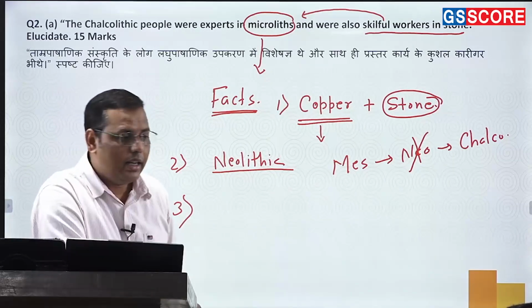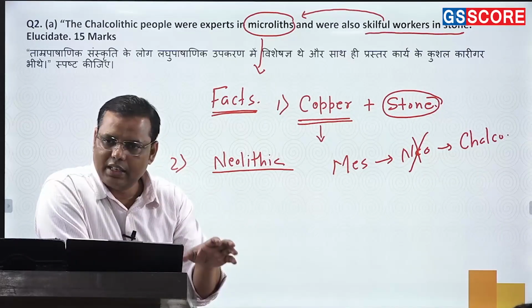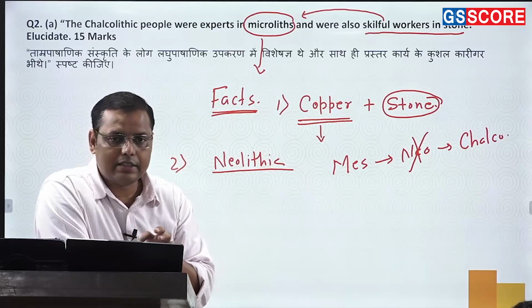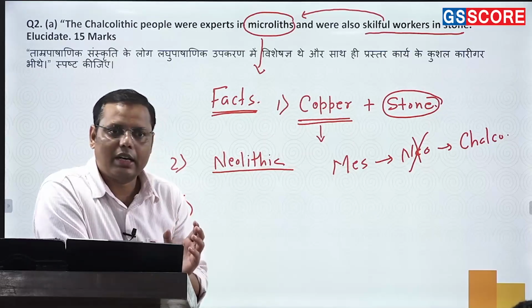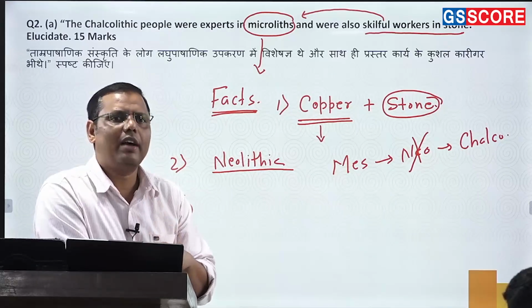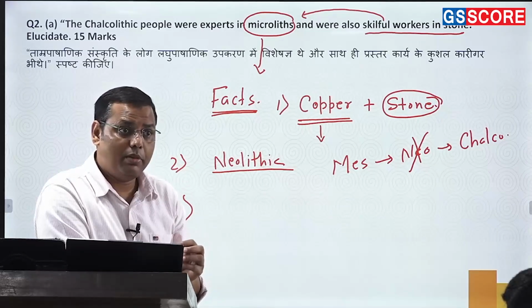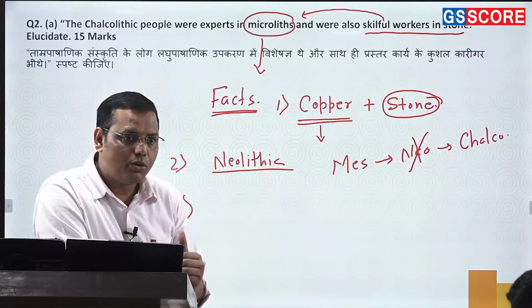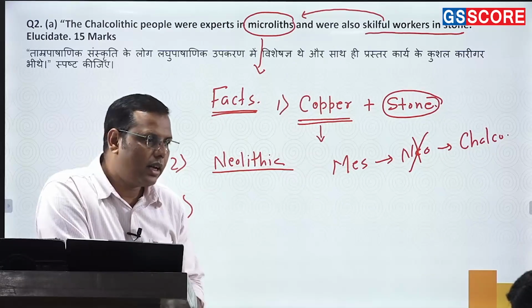Now this was basically about the material development of the Chalcolithic cultures. Though they had certain limitations, it does not mean that they were materialistically not very sound. The Chalcolithic cultures had the skill and the potential to convert into an urbanized civilization, and in fact, they were gradually heading towards that. So when a question asks this, or when you study the Chalcolithic, study it this way: their materialistic culture was gradually becoming so rich, and they had started producing surplus in their agriculture, that it had the potential to convert into an urbanized civilization. It means that the materialistic culture was somehow developing.